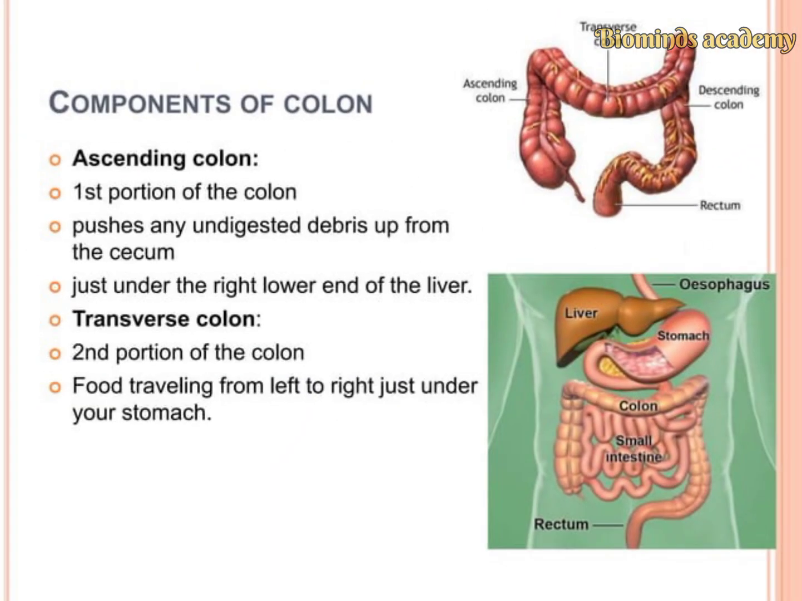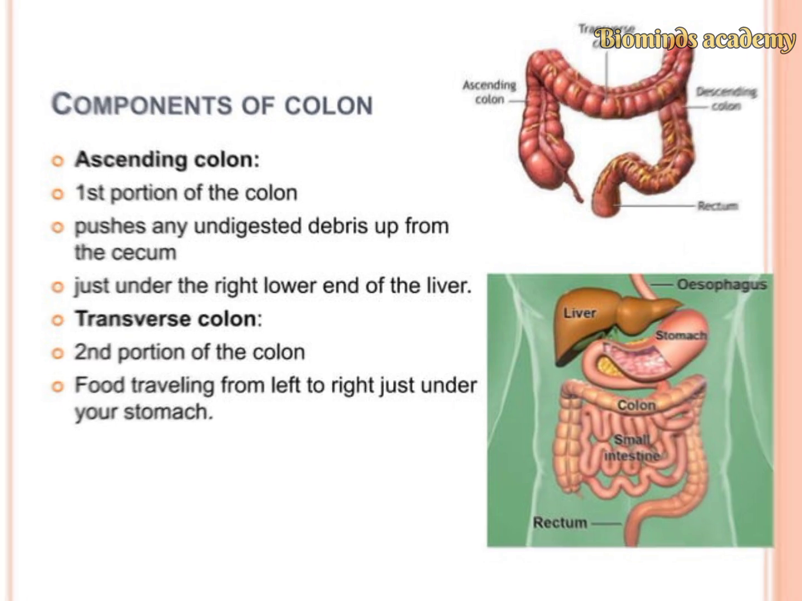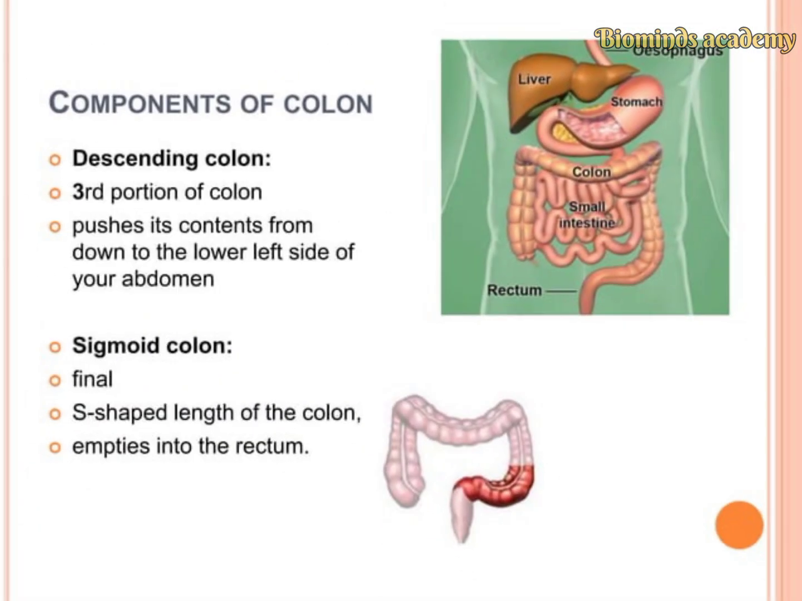The ascending colon is the first portion of the colon. It pushes any undigested debris or food up from the cecum, just under the right lower end of the liver. Then the transverse colon is the second portion, where food travels from right to left just under our stomach. The descending colon is the third portion. Here the colon pushes its contents down to the lower left side of your abdomen.